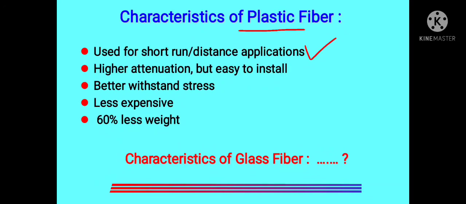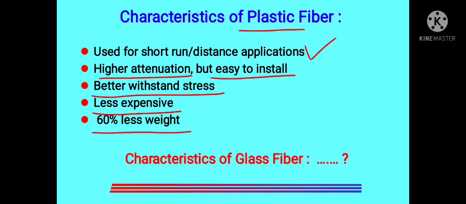These plastic fibers have higher attenuation as compared to glass materials. But these optical fibers are easy to install. They also better withstand stress and strain. One important advantage is that they are less expensive, low cost. And finally, we can say these plastic fibers have 60% less weight as compared to glass fibers.